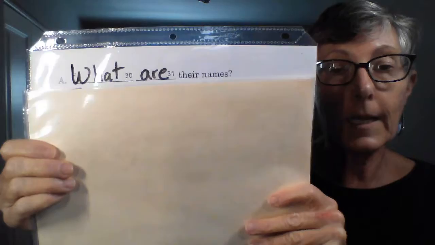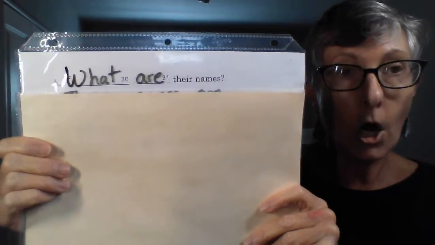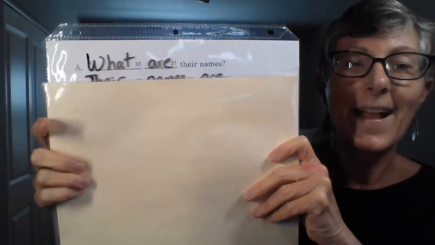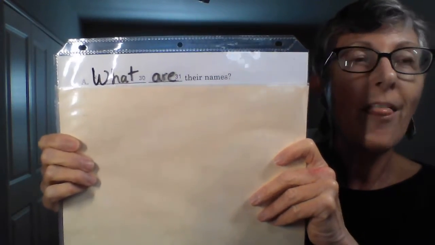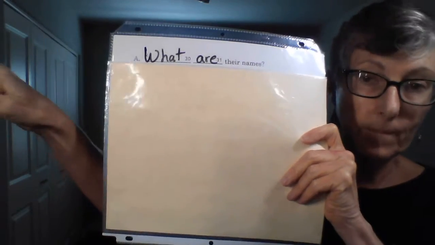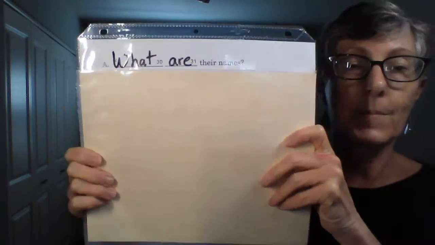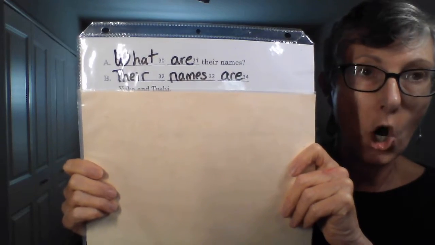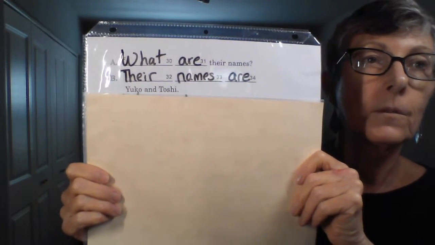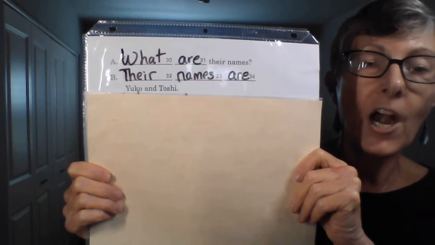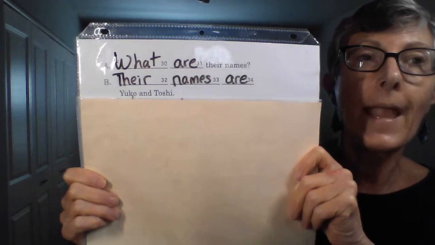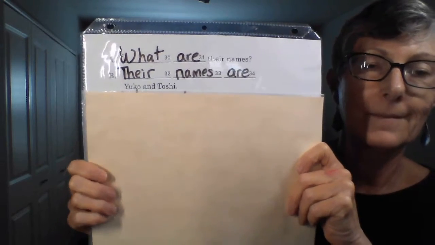So we're going to be using what are, so number 30. Oh, I know, a lot of words. What are their names? Their names are Yuko and Toshi.